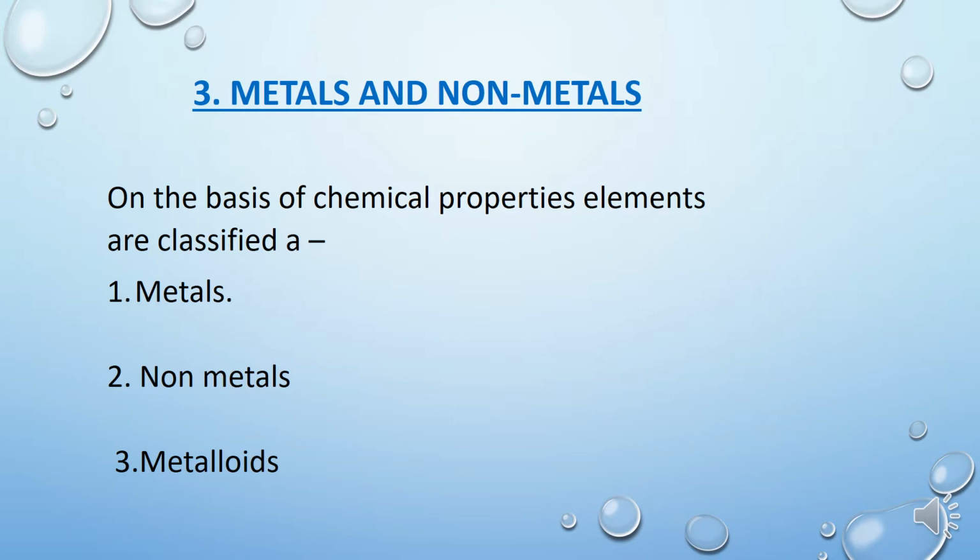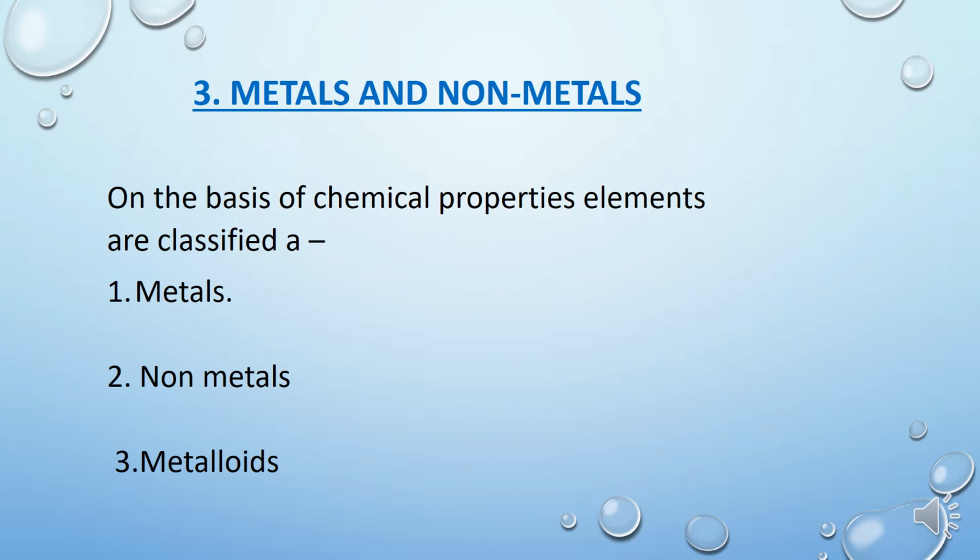First question, children. If you remember, my first point was I told you there are 118 elements present in the periodic table. Out of these 118 elements, most of the elements are metals, some are non-metals, and some are metalloids also.